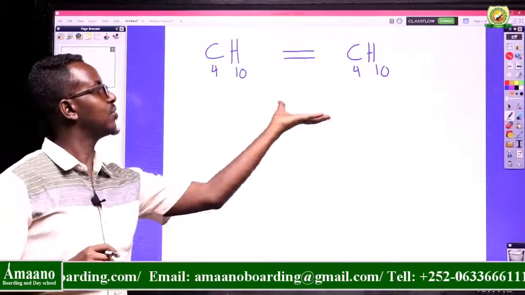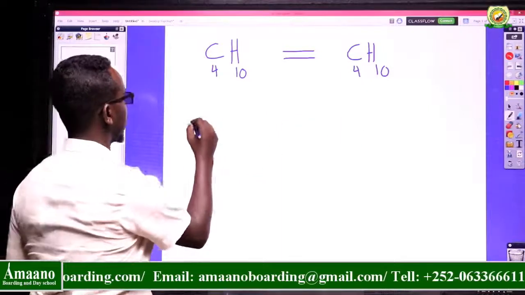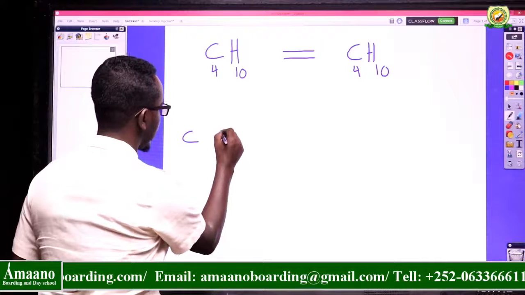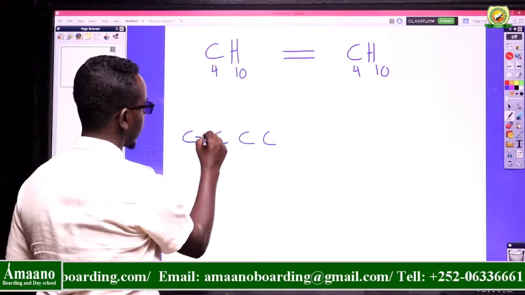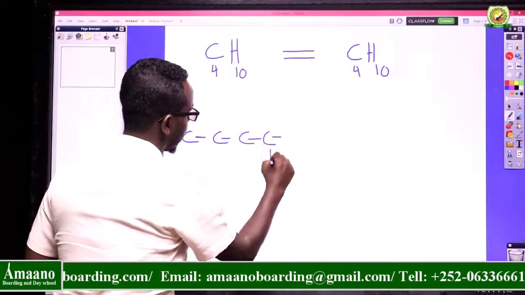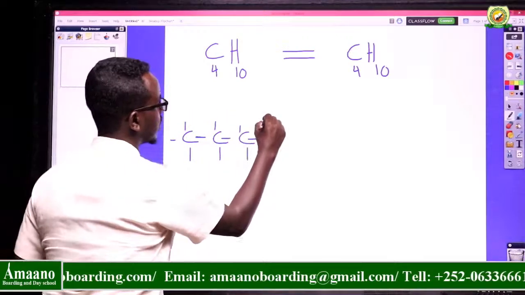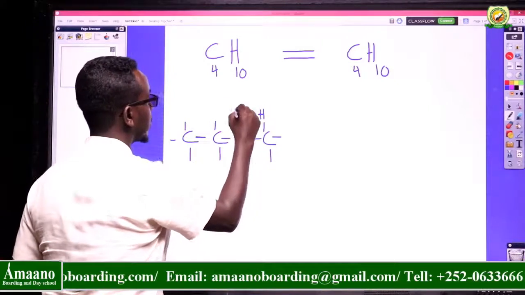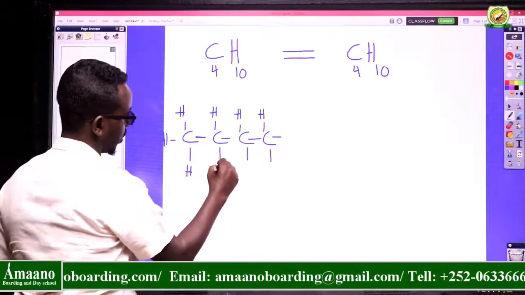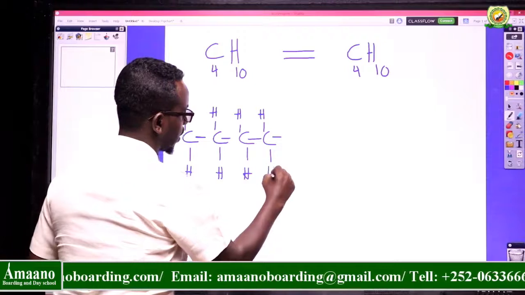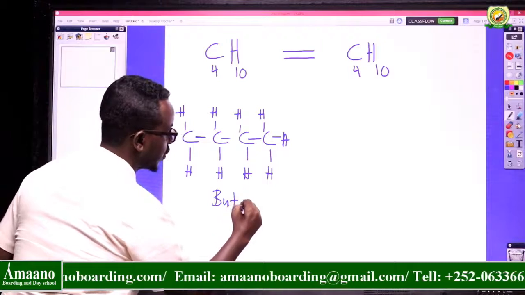But I can draw them in different ways, so they have a different structure. For example, this one, I can write 1, 2, 3, 4. This is butane. These are single bonds between all atoms. So here we have hydrogen, hydrogen, hydrogen, hydrogen, and so on. So the name of this compound is butane.